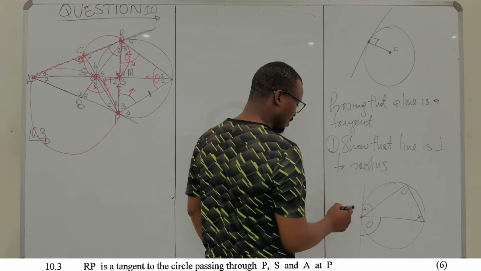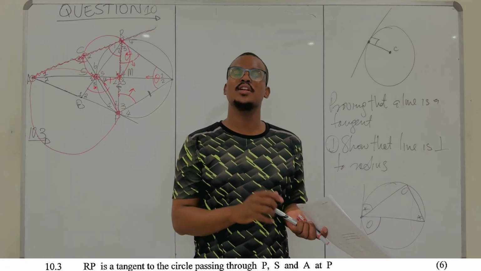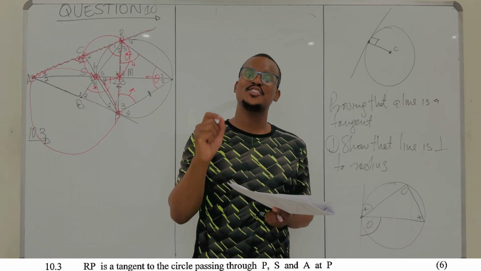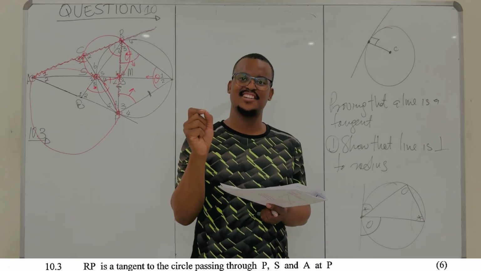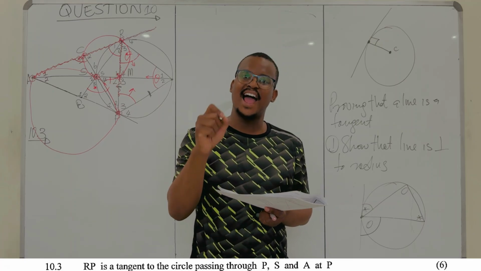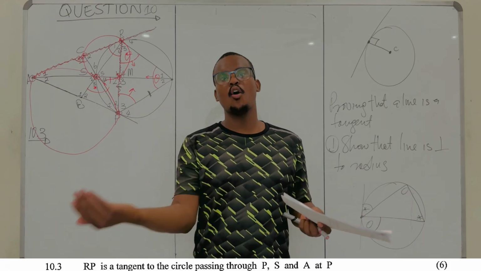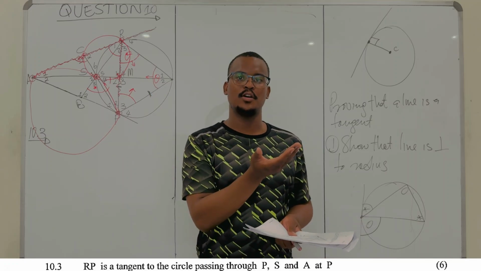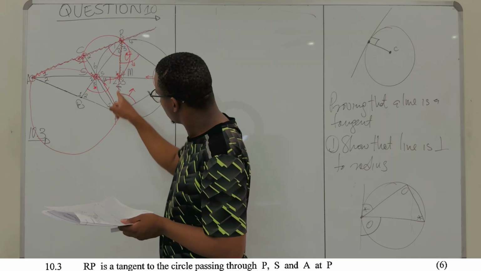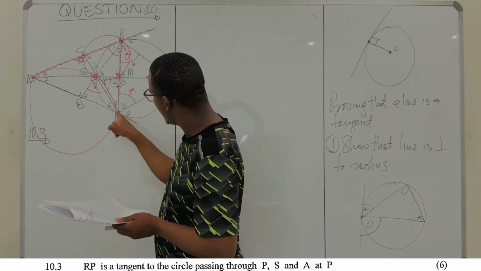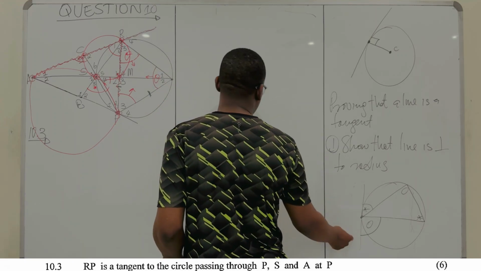So way number two, you show the converse of the tan chord theorem. To show that a line is a tangent, you must show that the angle between the line of interest and the chord is equal to the angle that the chord subtends on the other side. That is the opposite of the tan chord theorem. That's the converse of the tan chord theorem. So if you want to show that PR is a tangent to a circle passing through P, S, and A, you show either point number one or point number two.